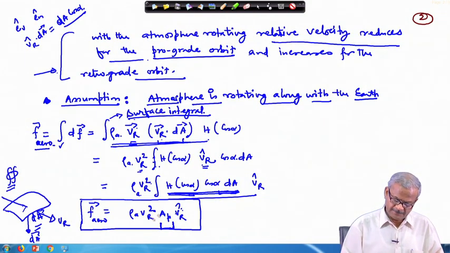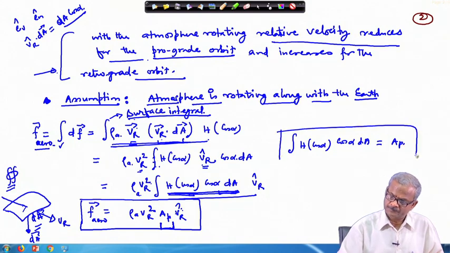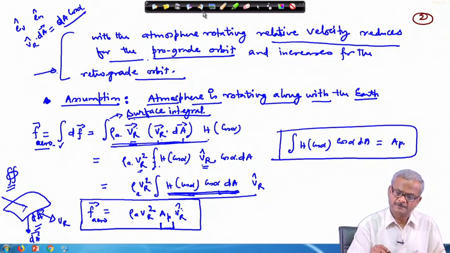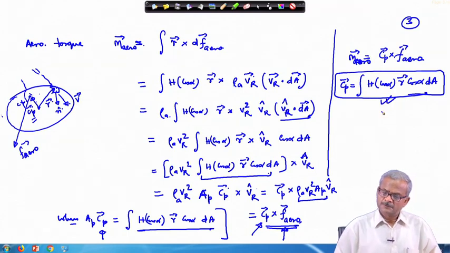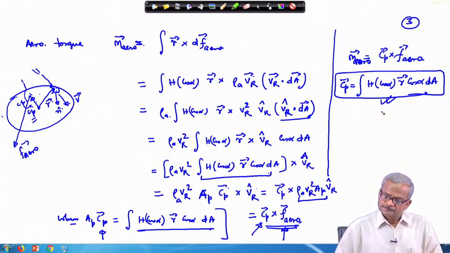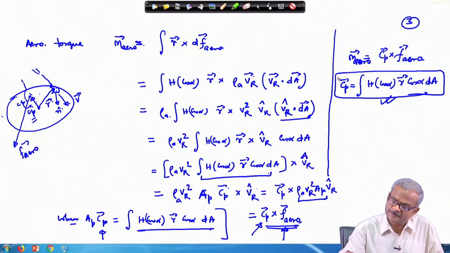And another abbreviation that we have used, this is h cos alpha. So, that also I will write here, h cos alpha times cos alpha dA. This quantity we are writing as A p. This is the projected area. Sorry, here this part A is missing.